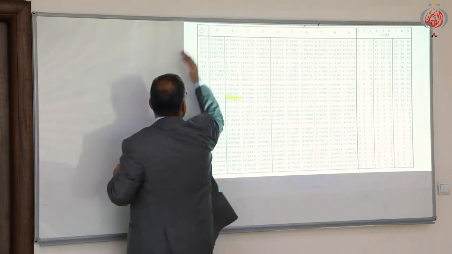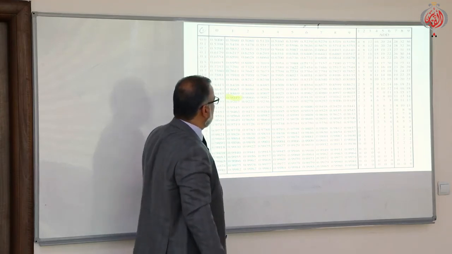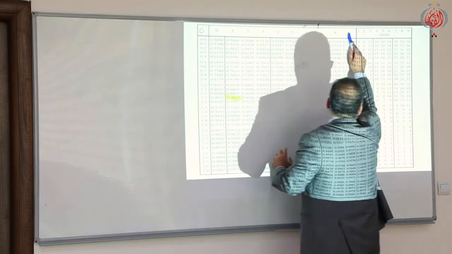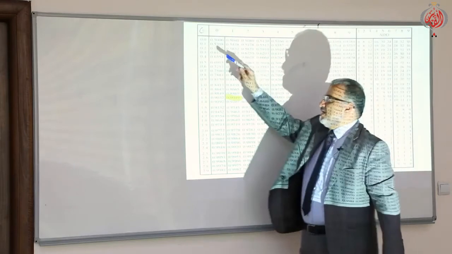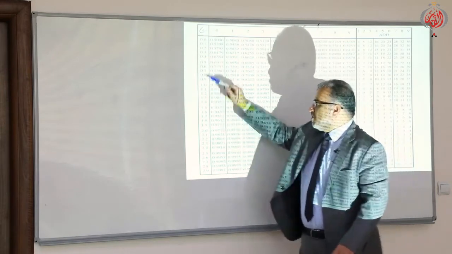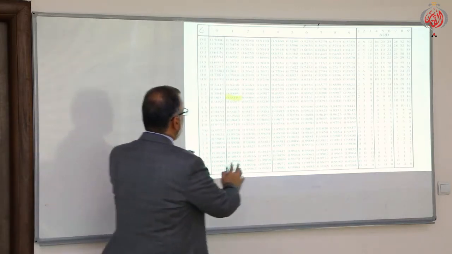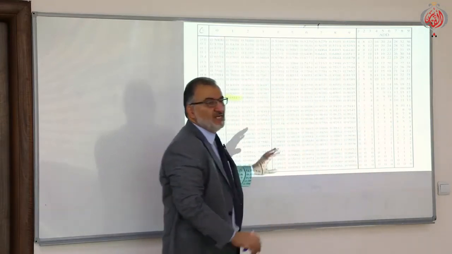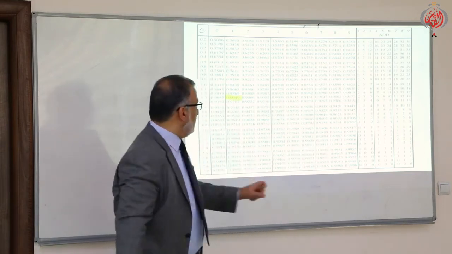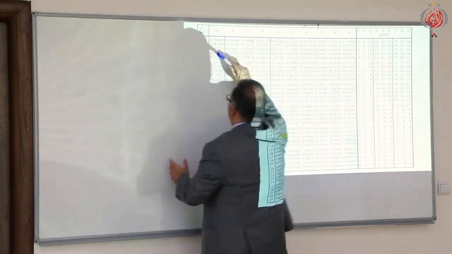Here at the extreme left we have a column, and here we have the rows. The upper row and the left column always deal with z, while the values in the main body of the table are the probabilities.